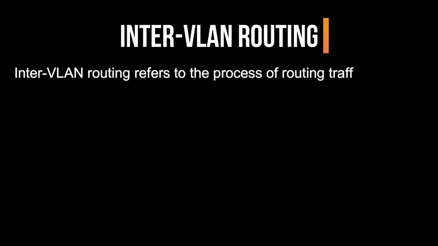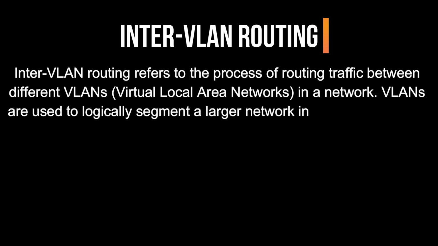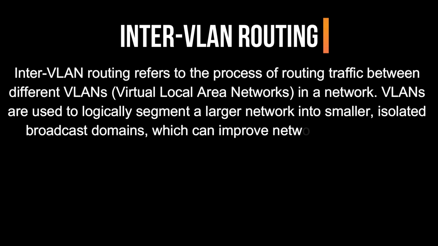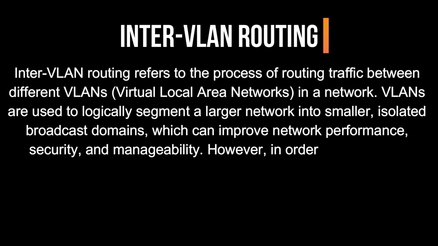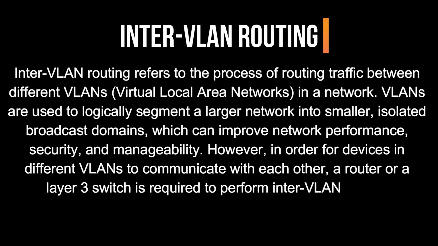Inter-VLAN routing. Inter-VLAN routing refers to the process of routing traffic between different VLANs, virtual local area networks, in a network. VLANs are used to logically segment a larger network into smaller, isolated broadcast domains, which can improve network performance, security, and manageability. However, in order for devices in different VLANs to communicate with each other, a router or a Layer 3 switch is required to perform inter-VLAN routing.